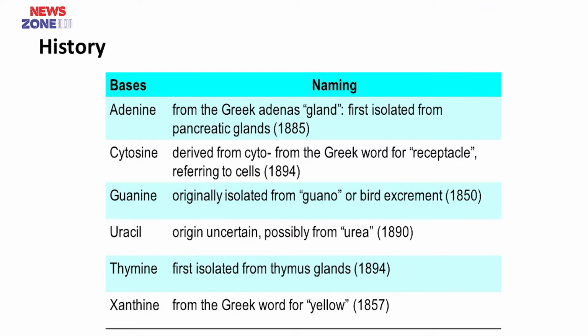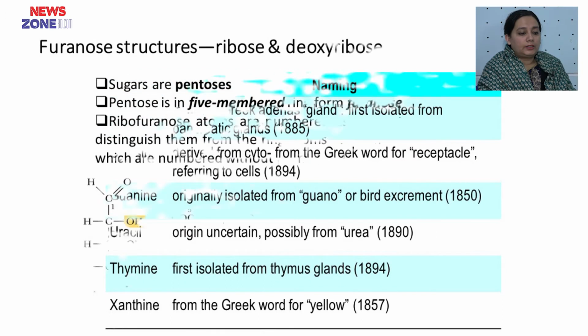And uracil was named in 1890, its origin uncertain, possibly from urea. Thymine was named in 1894, first isolated from the thymus gland, and xanthine was named in 1857 from the Greek word for yellow. As the xanthine purine color is yellow, it is named after the yellow color.